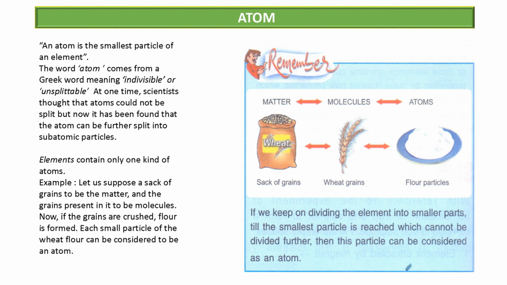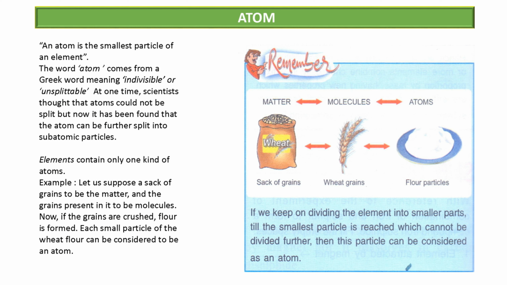Now scientists have found that an atom can be divided into subatomic particles. All of you know that an atom has subatomic particles: proton, neutron and electron. So an atom can be divided into proton, electron and neutron. Elements contain only one kind of atoms. There is an example.